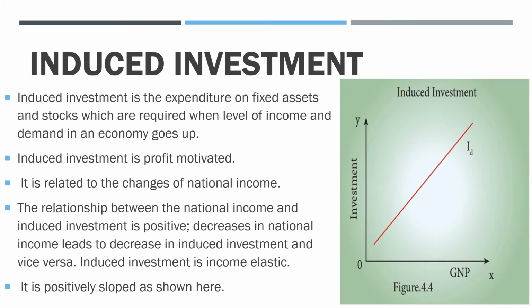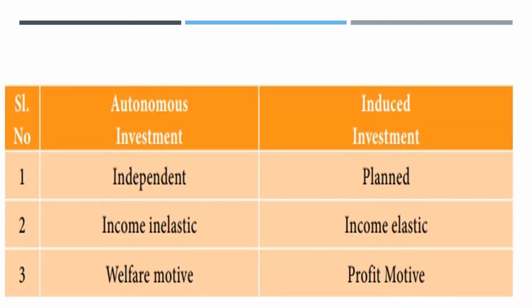When your income increases, you go for more and more induced investment, and vice versa. The relationship between national income and induced investment as a result is considered to be positive. So in this figure as well, you could see that it's a positive slope line. When you measure national income on the x-axis and investment on the y-axis, you will get a positive slope line, because when the income of a nation increases, you go for more and more investment.